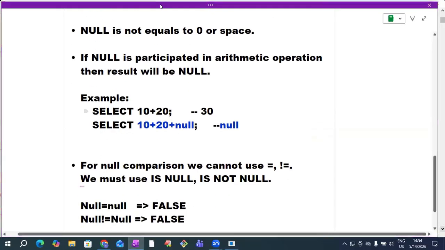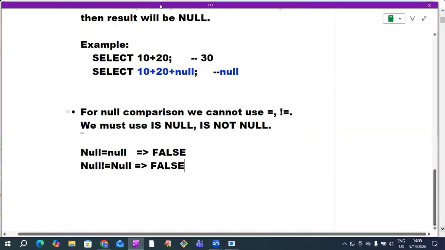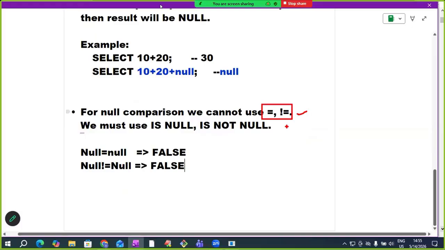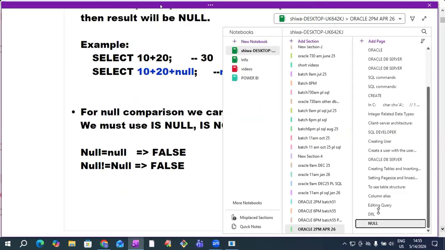If null is participated in an arithmetic operation, definitely the result will be null. And for null comparison, we cannot use equals to or not equals to because null is not a value. For null comparison, we must use special operators: is null, is not null. That's it. So these are the important points regarding null.